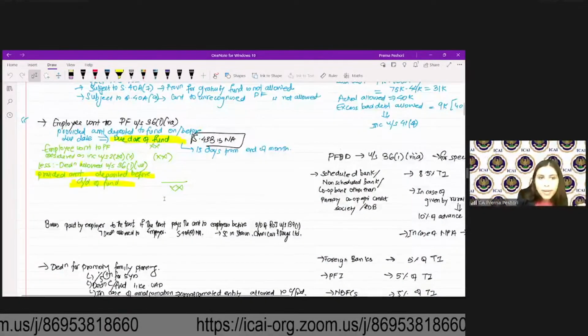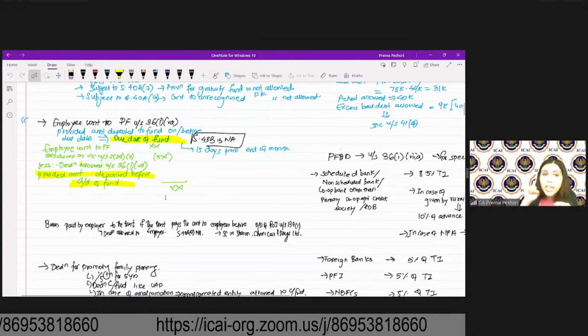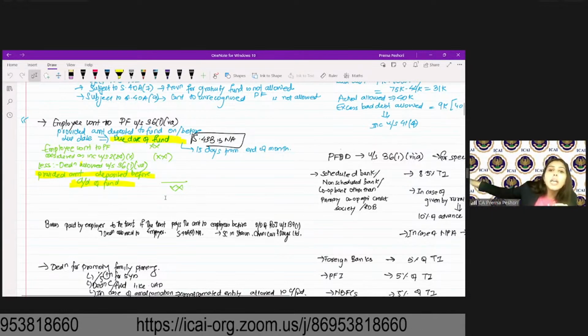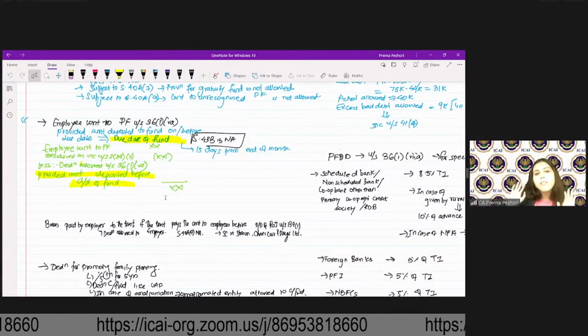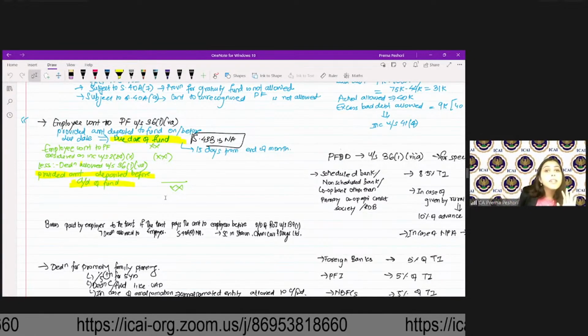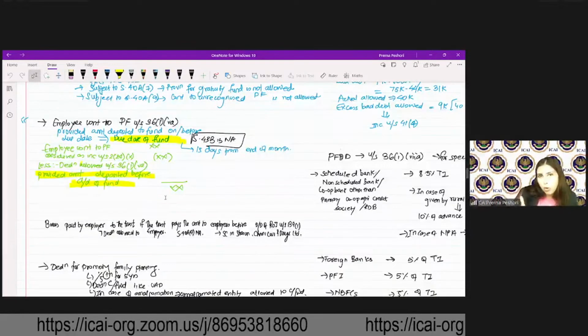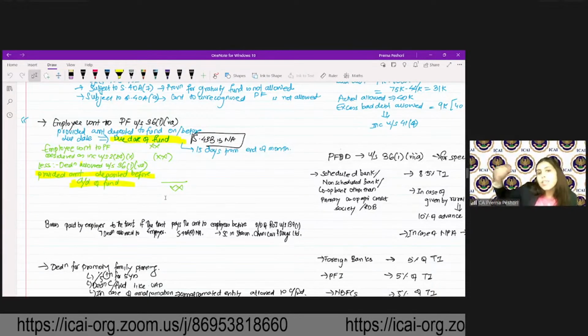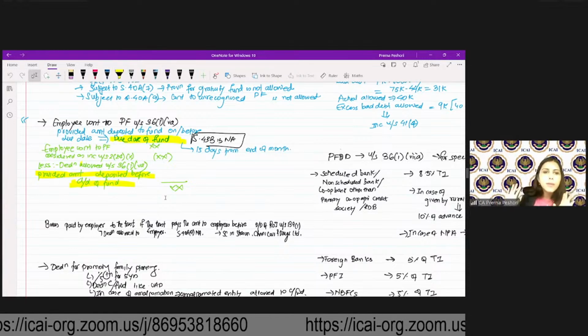So bonus paid by the employer to the trust, if the trust pays the amount to the employees before the due date of return of income, will be allowed as deduction to the employer. It will not be considered as a provision. So even if the bonus is paid by the employer to the trust and then the trust pays to the employee before the due date of filing return of income, this will still be allowed as a deduction.